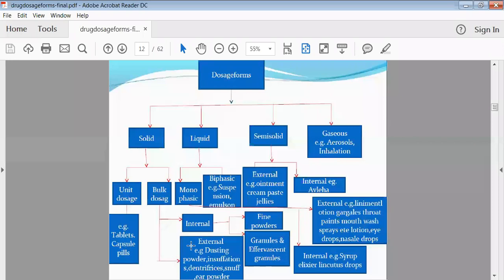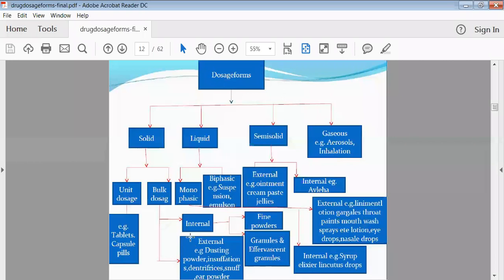Some powders are internal type of preparations, so they are taken orally, and some powders we are applying externally for the skin purpose. So that's why bulk dosage forms are again divided into two types, that is internal type of dosage form and external type of dosage forms. External means those dosage forms which we are applying on the skin, and internal means those dosage forms we are taking inside your stomach cavity. So they are the external and internal. Your bulk dosage forms are divided into two types, that is internal as well as external.